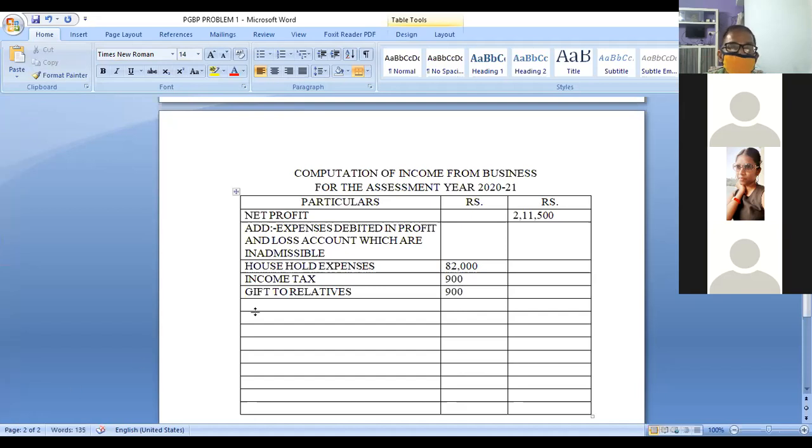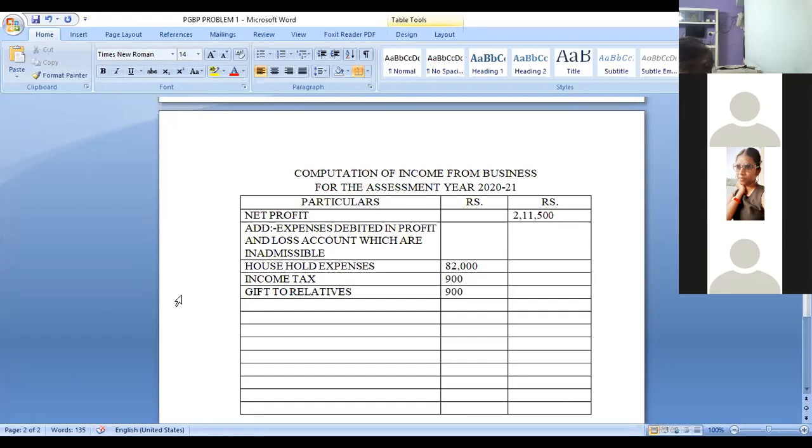Next, read it. What is the next one? Fire insurance premium. Is it a business expenditure? Yes or no? Yes, sir. Yes means we will not take it. No means we will enter it.